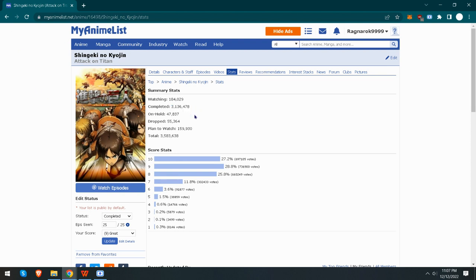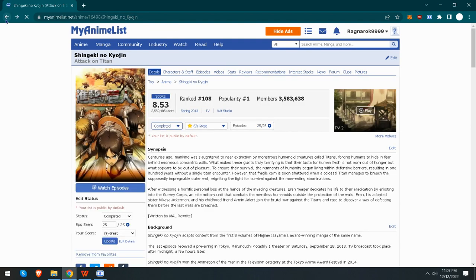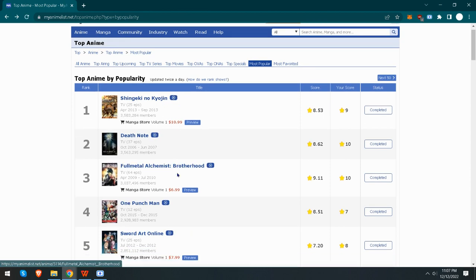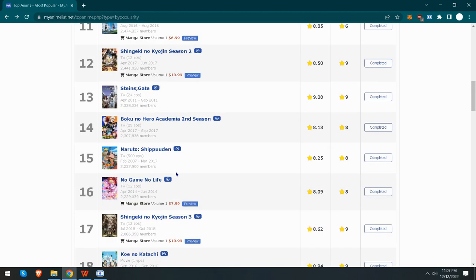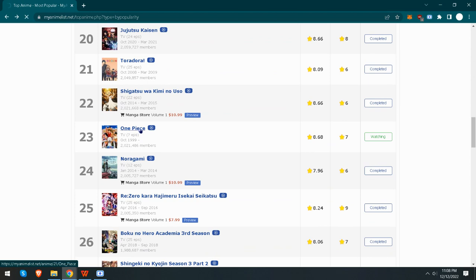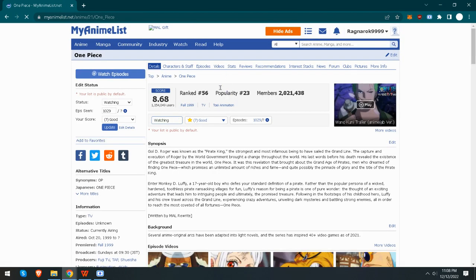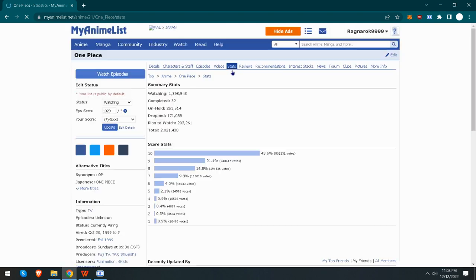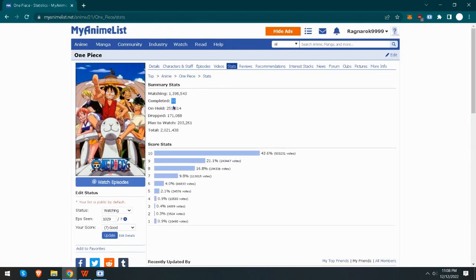But you can't always look at completion, because then you've got One Piece, and One Piece you can't say that you completed, although they'll still let you. Actually, this is probably a bit of a glitch in the system. I just thought I'd go over this really quickly. It's interesting, but if you go to stats for One Piece, 32 people. Wow, it's only 32. 32 people marked One Piece as completed, which is wrong.